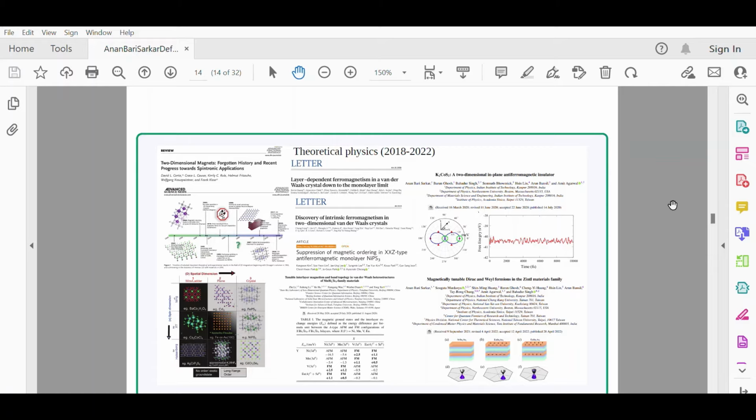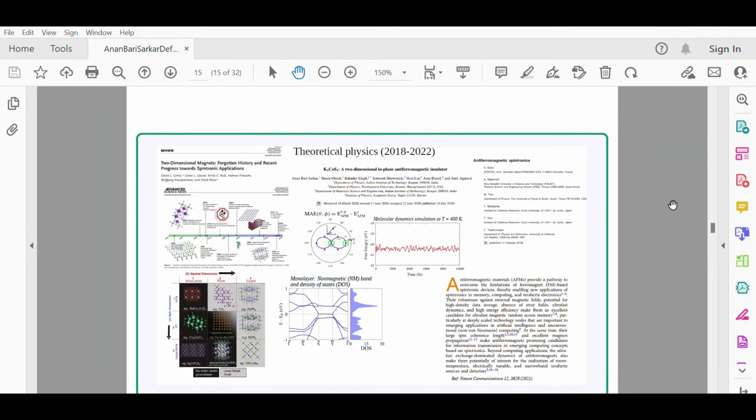In connection with all this, I would like to mention our works. One is K2CoS2, a two-dimensional intrinsic antiferromagnetic insulator, and another is magnetically tunable Dirac and Weyl fermions in the Gd-based materials family. These are very recent works that we have done. Starting with the first work, K2CoS2, a two-dimensional intrinsic antiferromagnetic insulator.